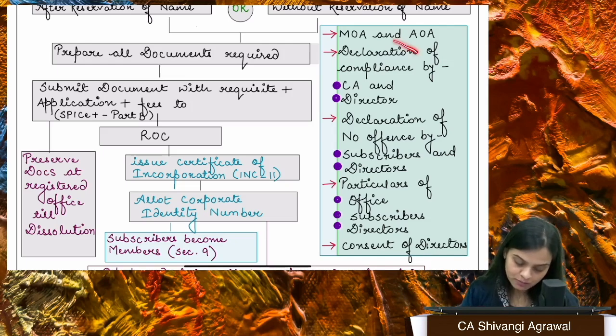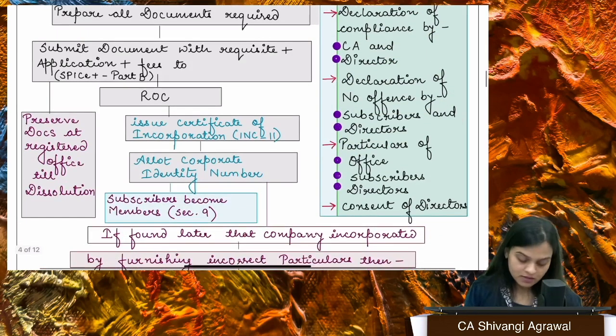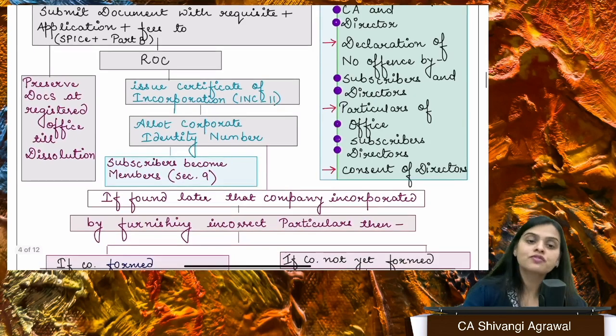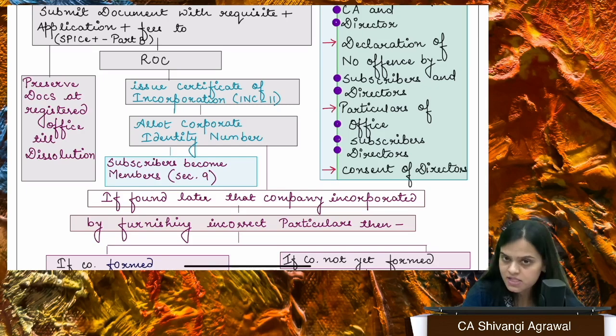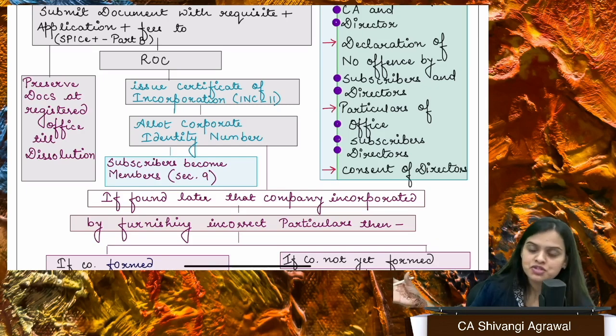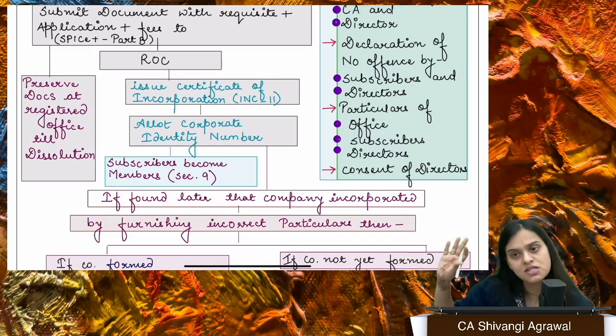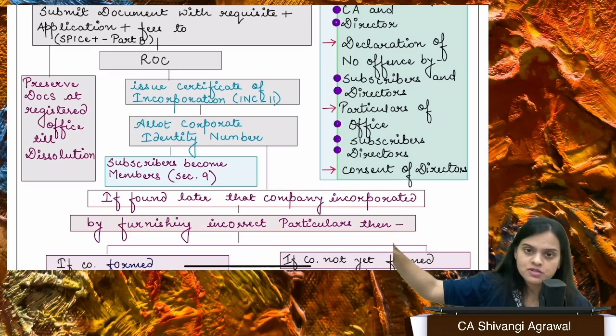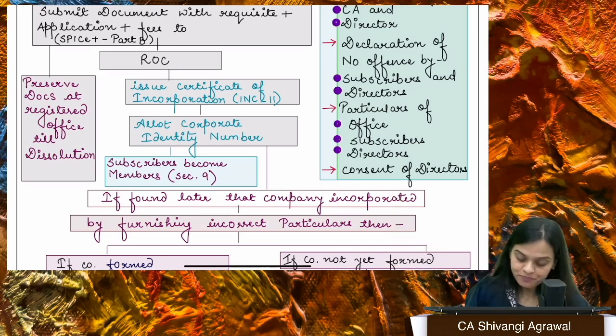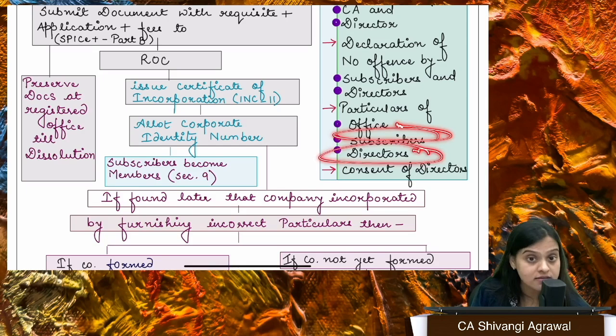So declaration of compliance by these 2, declaration of no offense by these 2, and thereafter the particulars of what? Particulars of office, that means the address of correspondence till the registered office is established. So if a company has an existing registered office, great, you'll provide that address. If they do not have one, then any correspondence address, until you find a registered office address for the company. Next is particulars of all the subscribers, particulars of all the directors, consent of directors.